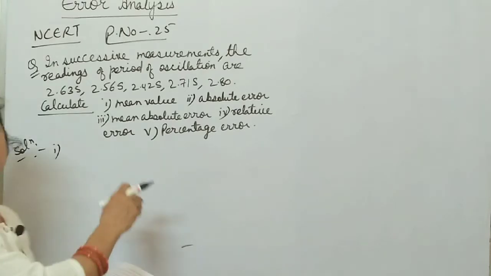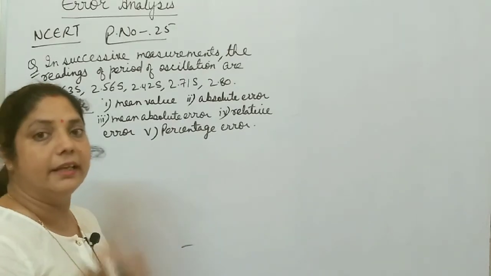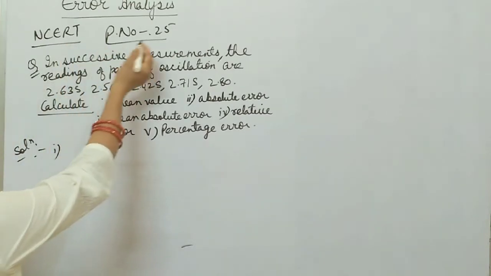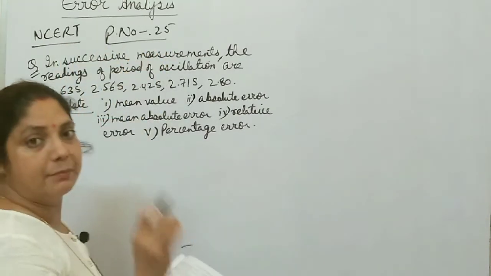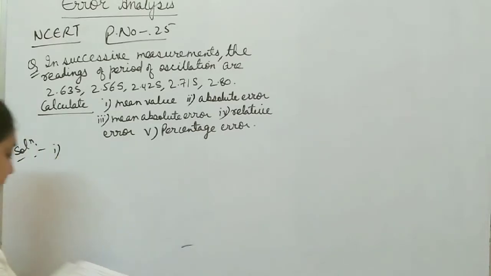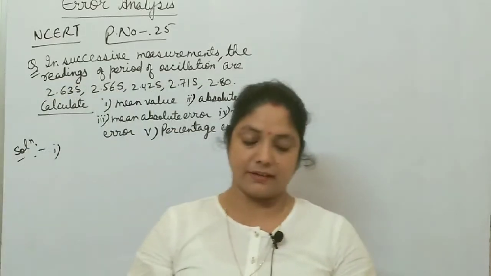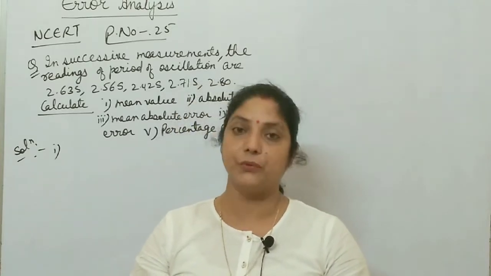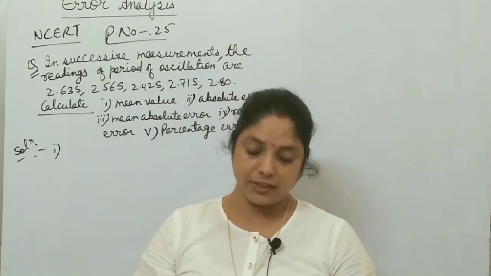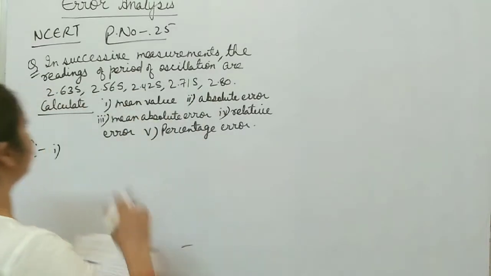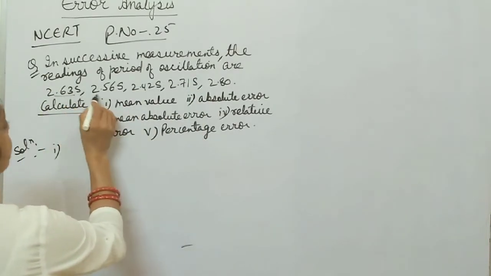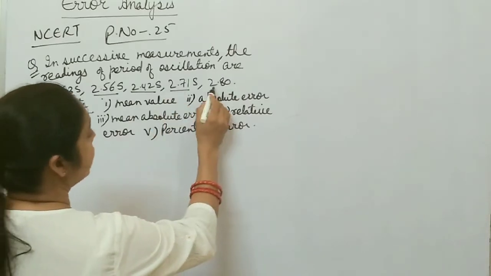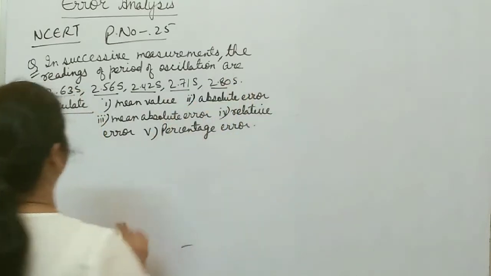Now, with the help of this example, it is clear how you calculate different types of errors. It is from the NCERT book, page number 25. The question is: in successive measurements, the readings of the period of oscillation of a simple pendulum were found to be 2.63 second, 2.56 second, 2.42 second, 2.71 second, 2.80 second, right?